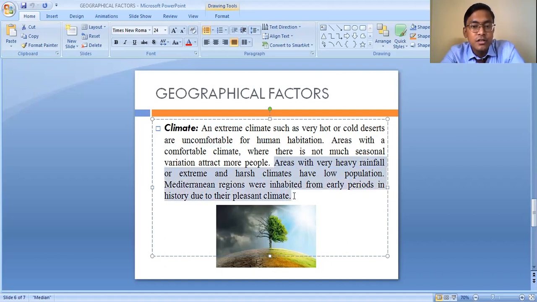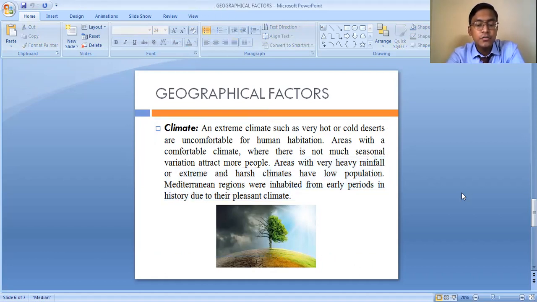The Mediterranean regions have been inhabited from early periods in history due to their pleasant climate. They are highly inhabited because of the pleasant climatic condition. And in India also, because of the subtropical climatic conditions and the availability of the monsoon rainfall, India is highly populated. So these are the three main geographical factors: the availability of water, the landforms, and the climate.